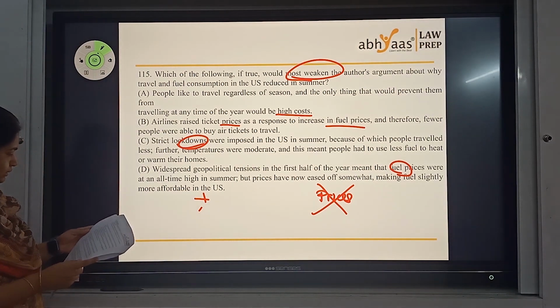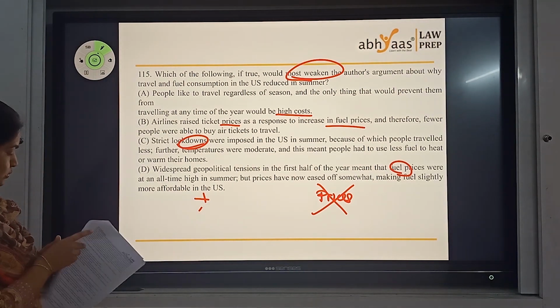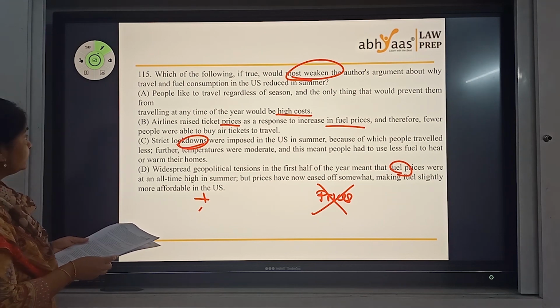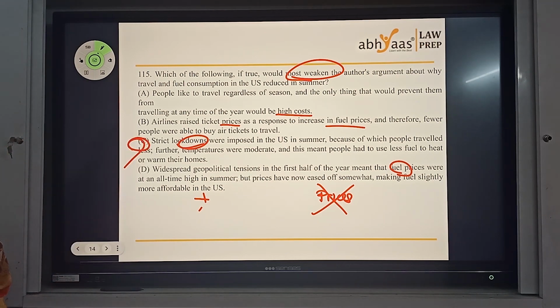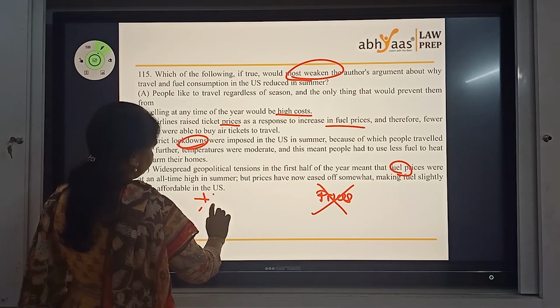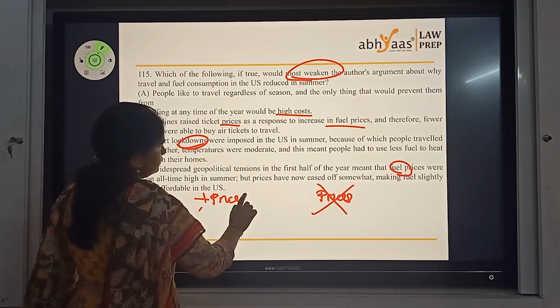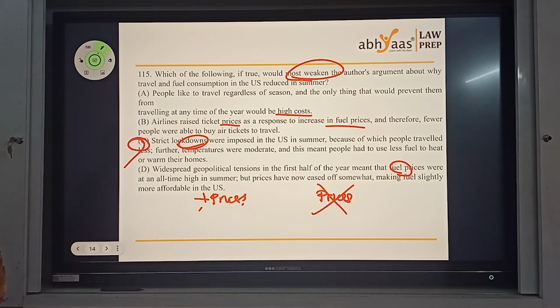So I'm left with, let's see for this question. Yep, C is the only answer for us. That's right. Okay, so all three are related to prices, prices, prices. This is the only one not related to prices. That's the right answer.